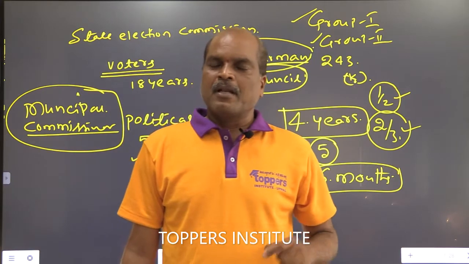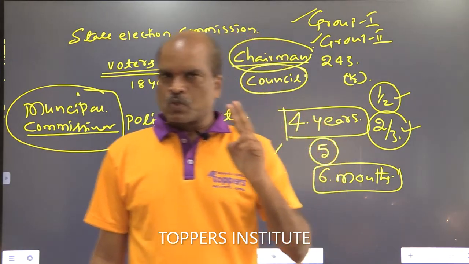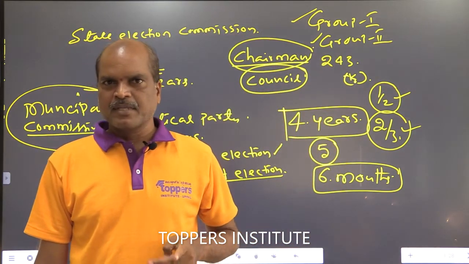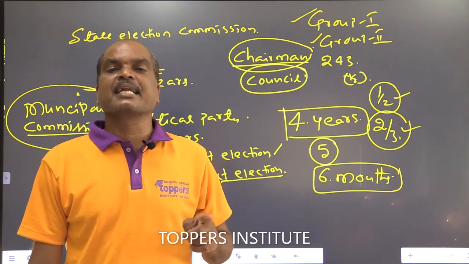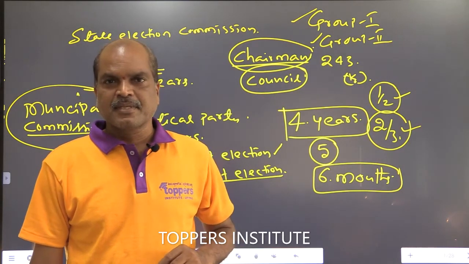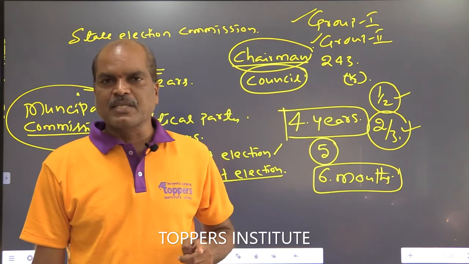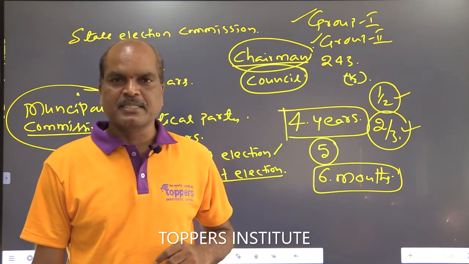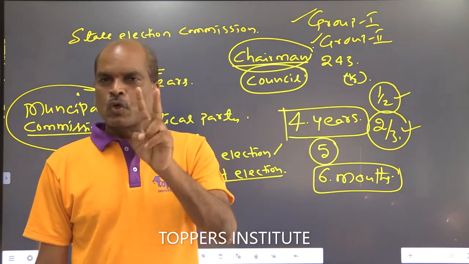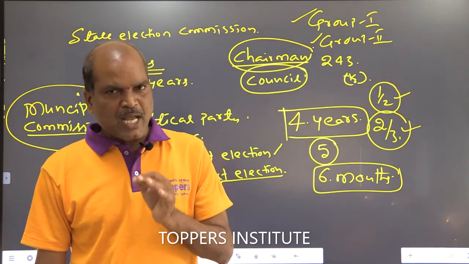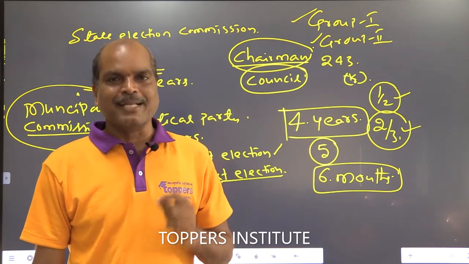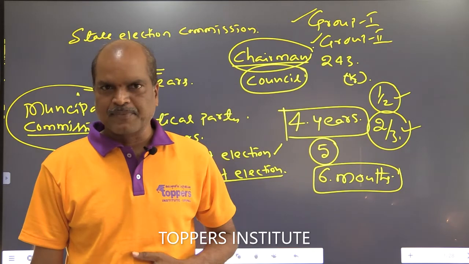And the last two municipalities there: one is second grade municipality and another one is third grade municipality. These two municipalities have a group 2 cadre municipal commissioner.